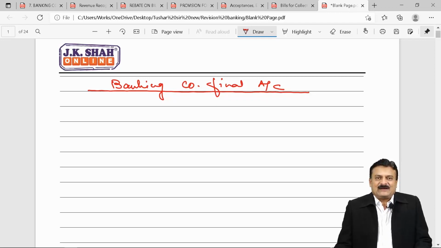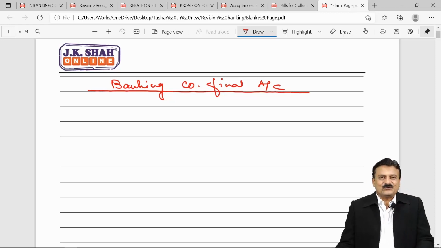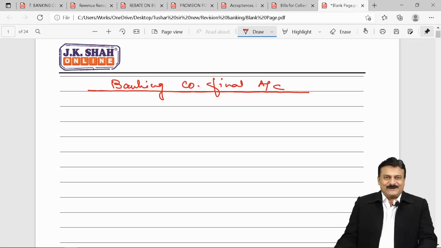Right from the time the banking company is there in the syllabus, since years, not a single question paper has gone by which doesn't have a minimum question of 6 marks of banking company till a maximum of 16 to 20 marks. Not a single paper.